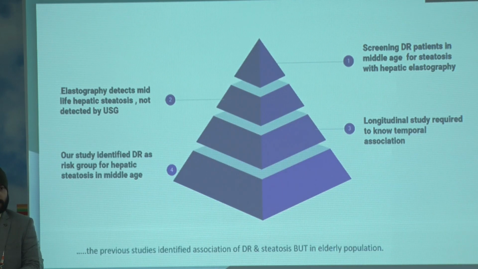We can conclude that our study identified diabetic retinopathy as a risk group for hepatic steatosis in middle age. Though we need to have a longitudinal study to know the temporal association, hepatic elastography detected midlife hepatic steatosis, which was not otherwise detected by ultrasonography. Hence, we recommend screening patients of diabetic retinopathy in the middle-aged population for hepatic steatosis so that we can detect it and prevent advanced hepatic damage.